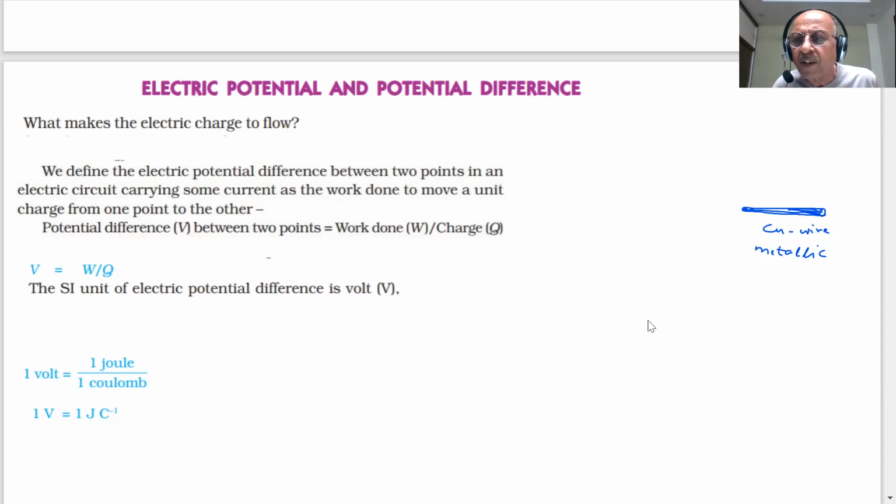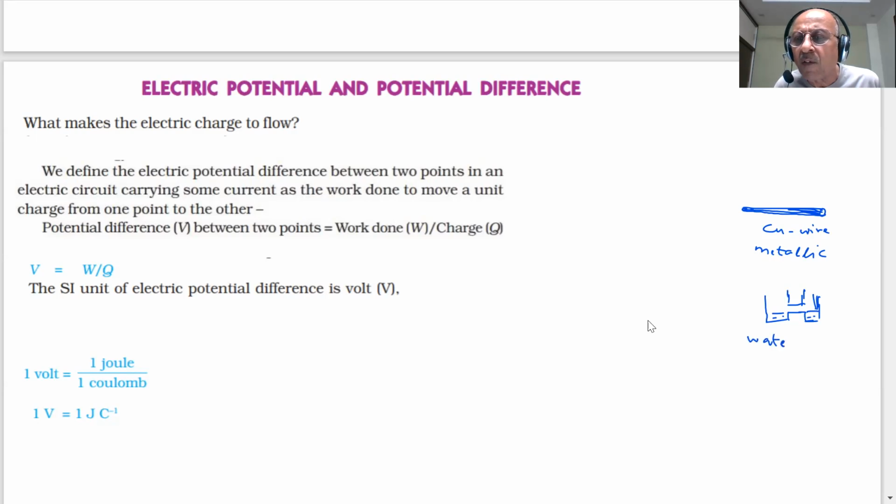It's just like this, students. Supposing I consider that there is water here. And if the water is at equal height, will it flow from one point to another point?